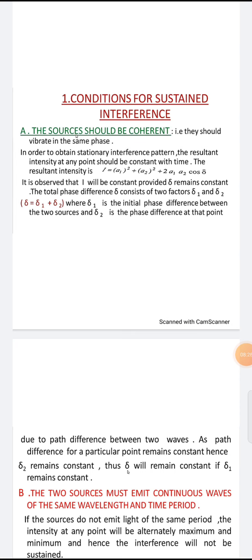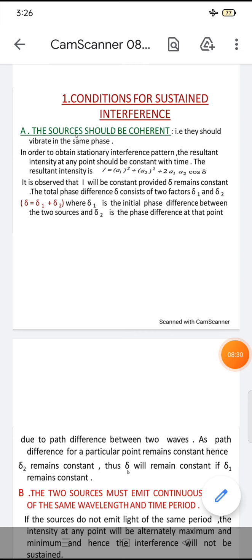Like that it is traveling. So they should be vibrating in the same phase. If you are talking, then the waves are vibrating from your mouth to someone's ear, so the source should be coherent.